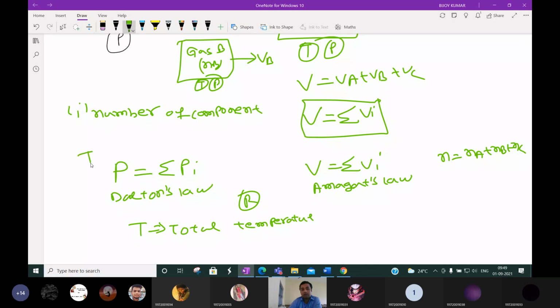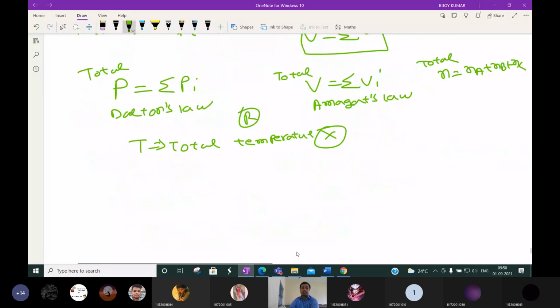Here we calculate total pressure, total volume, and total number of moles for the mixture of gases. Why not total temperature? We call it only temperature. Anyone who can respond? Okay, please think about it, and let me respond in the next class.